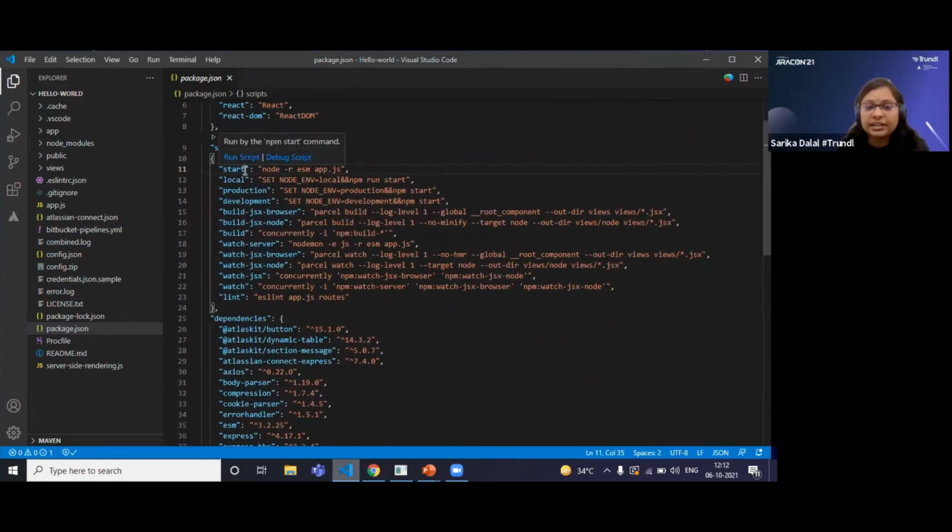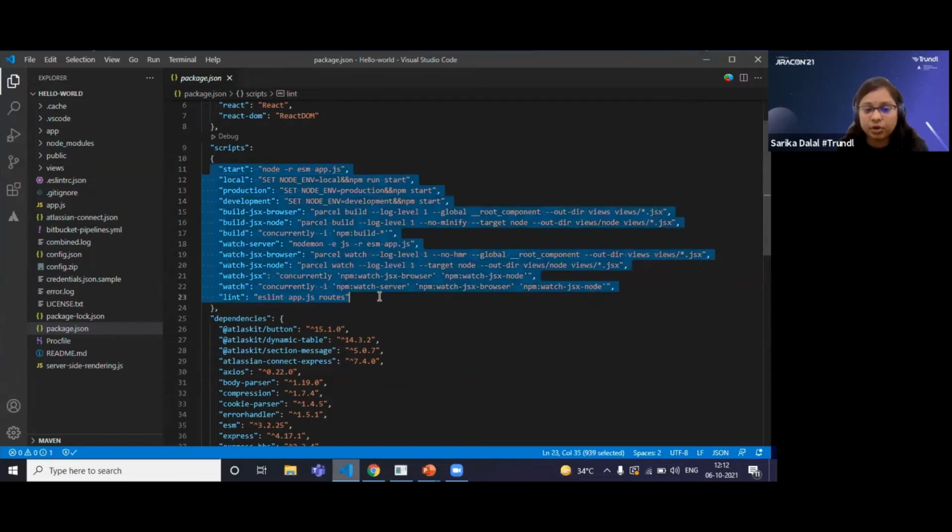Apart from that, the important point we have to understand is the scripts. In this scripts tag, you can see I have mentioned some scripts. Out of these, we first have to understand the local script. What is this local script doing? As I told, we can set up our own environment, and if I want to run the app on my own environment, then I set the script here. This script will set the node environment to local, and then it will call npm run start.